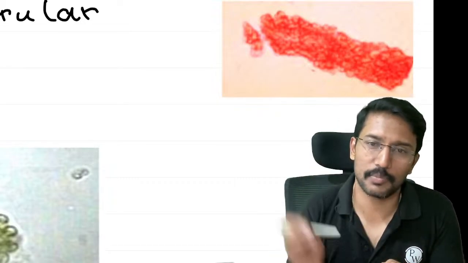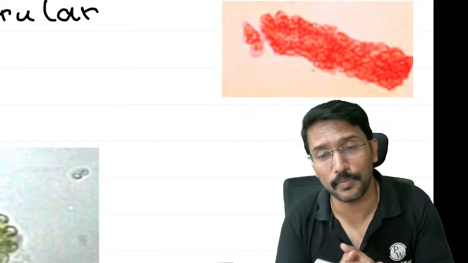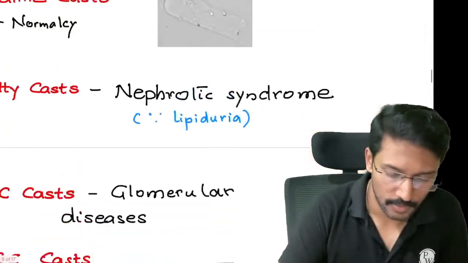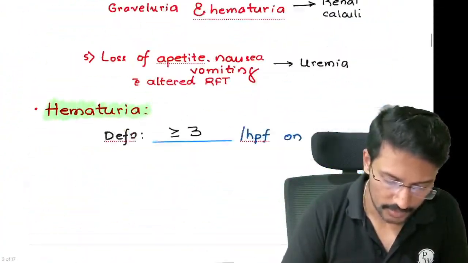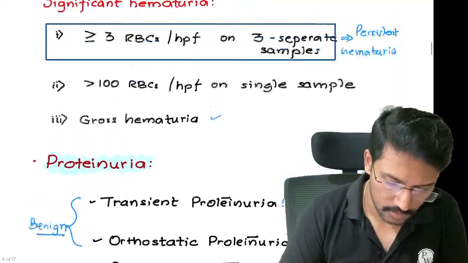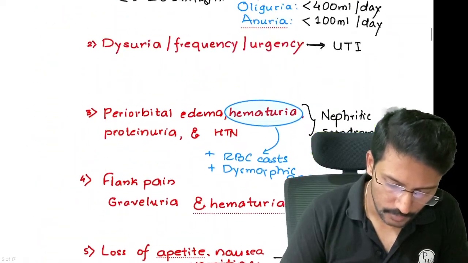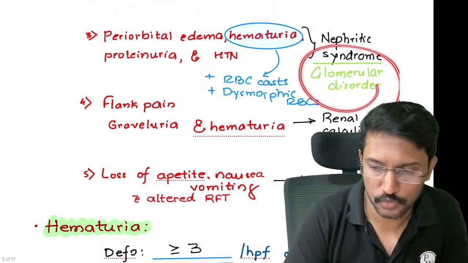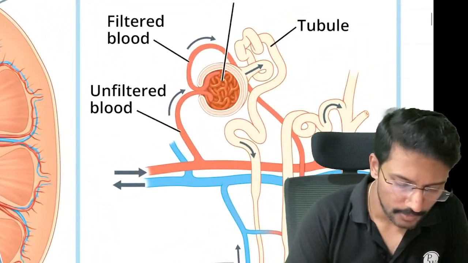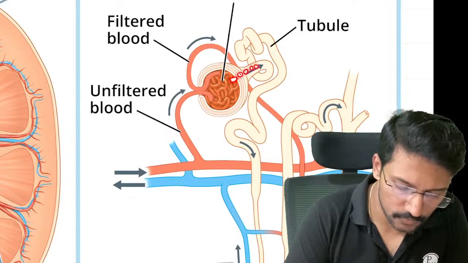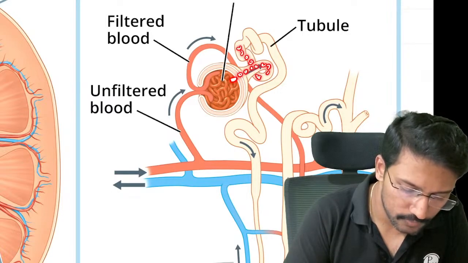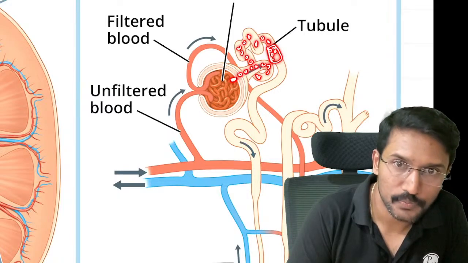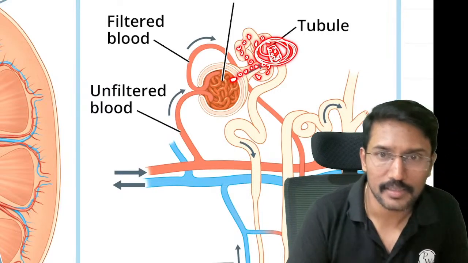If RBCs are reaching this cast in the tubule, where are they coming from? They have to come from the glomeruli. When there is a glomerular injury, the RBCs will leak. I think we have already studied this: whenever we have hematuria, it points towards glomerular disorders. So if there is an injury to the glomerulus, the RBCs will leak into the urine. When a cast is being formed, these RBCs get impregnated on it, and thus we end up getting an RBC cast.